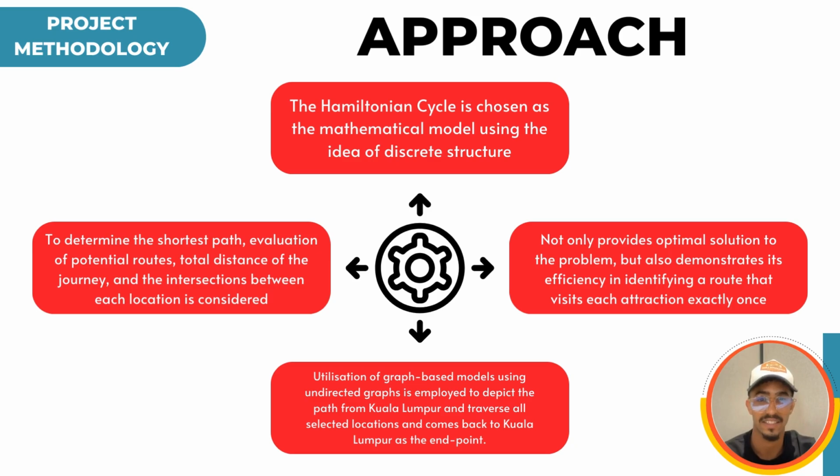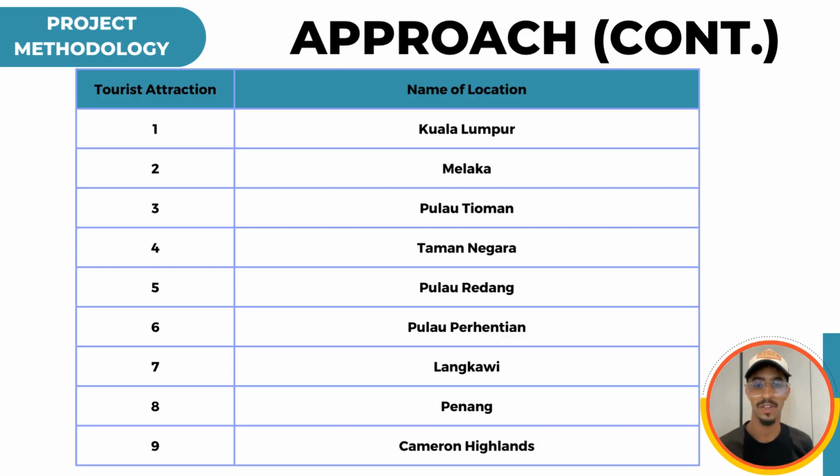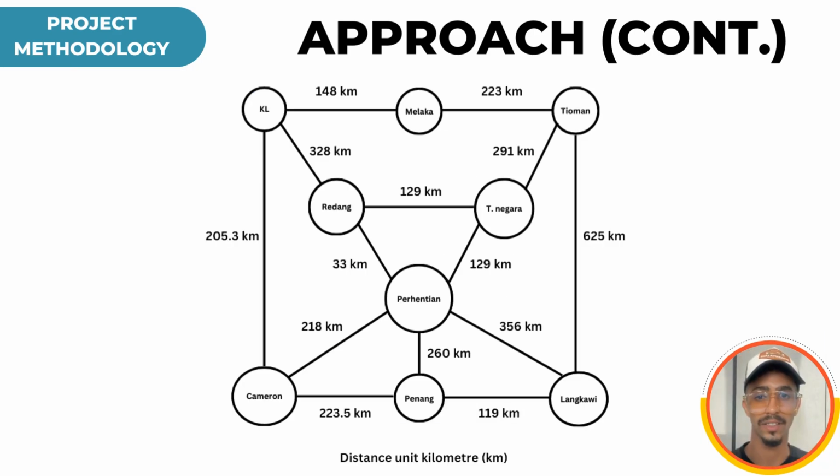each attraction exactly once. In this slide, there is a map of the cities that pass through the graph, and there are 2 points that I will explain now. Firstly, an undirected graph is implemented to represent the possible routes starting from Kuala Lumpur and ending at the same point, Kuala Lumpur. Secondly, the route encompasses a total of 9 locations. In this slide, the list of cities starting from Kuala Lumpur: Malacca, Pulau Tioman, Taman Negara, Pulau Redang, Pulau Perhentian, Langkawi, Penang, and Cameron. In this slide, there is a graph that shows the distance between the cities.